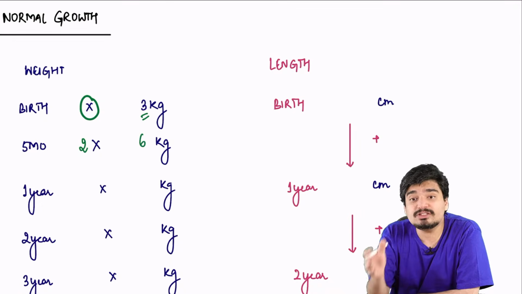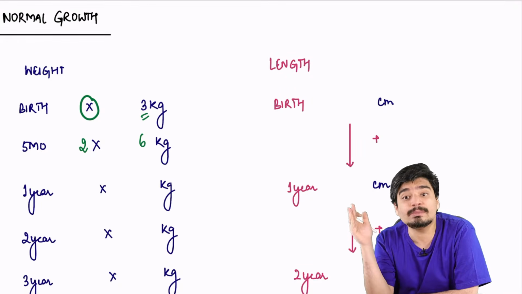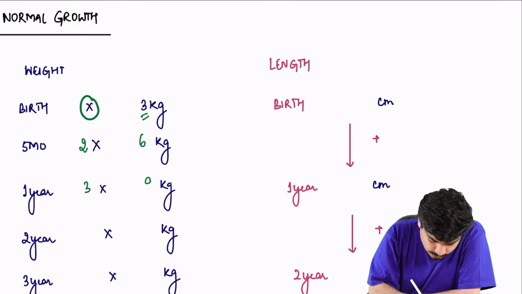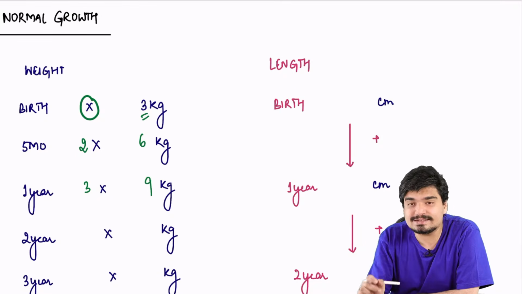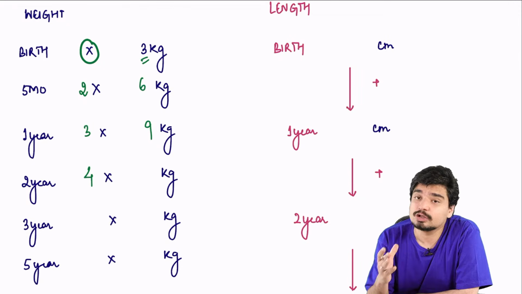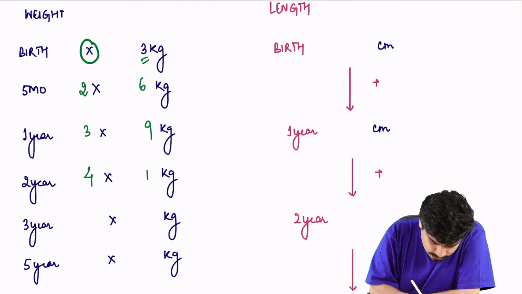By 1 year of age, this weight actually triples. If your initial birth weight is 3 kg, it's now going to become 9 kg. By 2 years of age, it becomes 4 times the original birth weight, 4x. So if the initial birth weight was 3 kg, now it will be 3 into 4, that is, the baby will now weigh 12 kg.